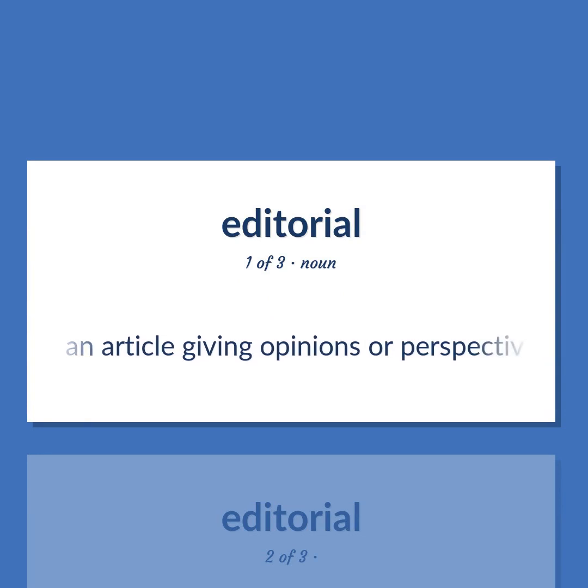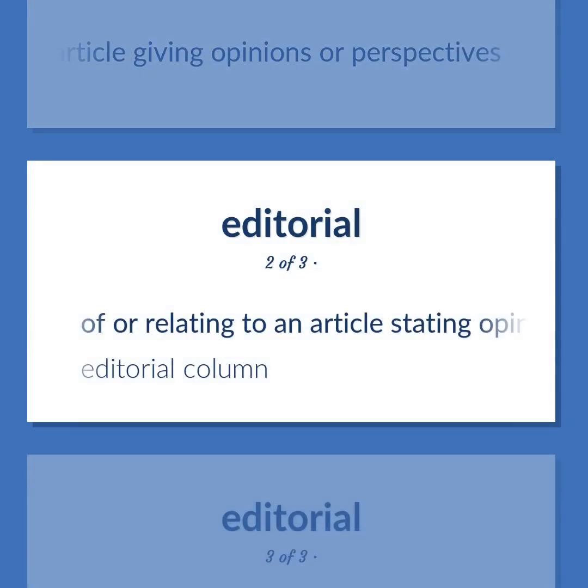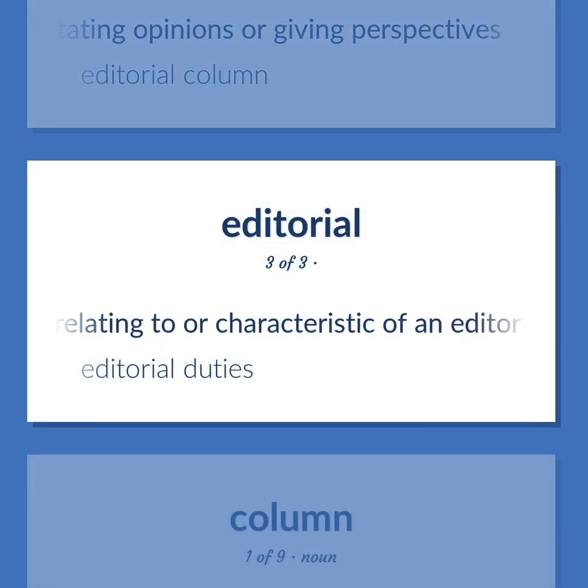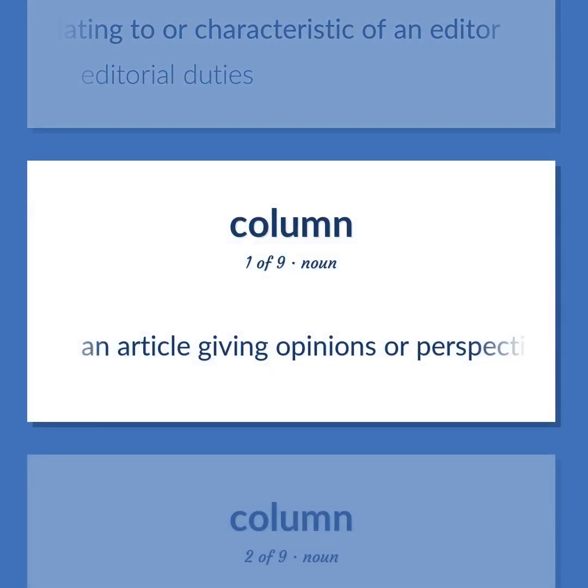An article giving opinions or perspectives. Of or relating to an article stating opinions or giving perspectives. Editorial column. Relating to or characteristic of an editor. Editorial duties. An article giving opinions or perspectives.